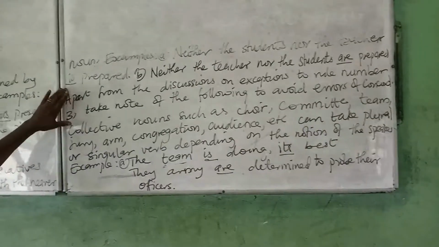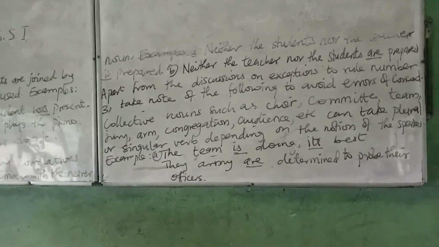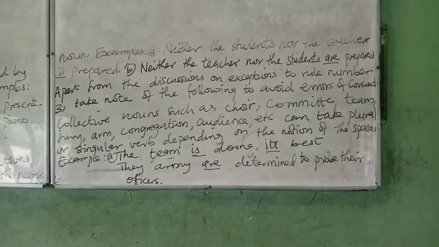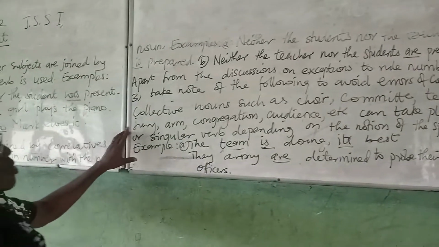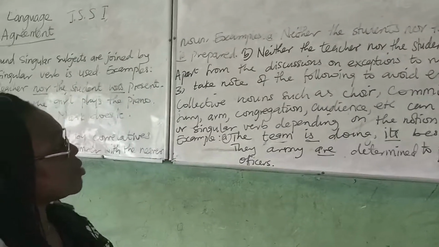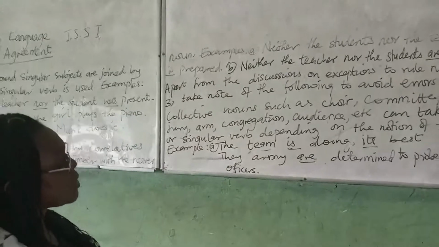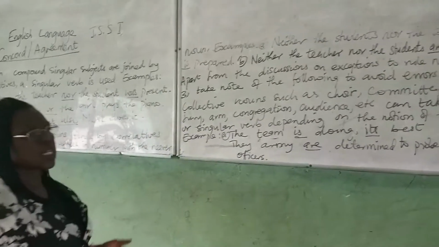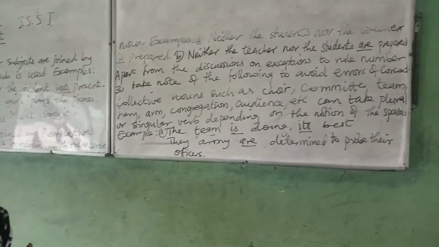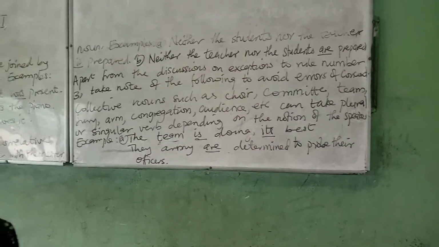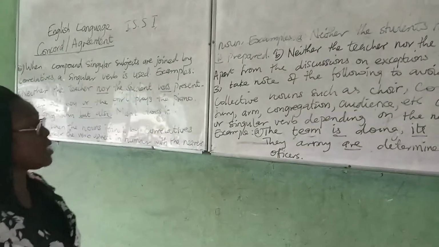Then, apart from this exception, there are other things one needs to avoid in order not to make the concord error. So the first one among that is the use of collective nouns. We know that some collective nouns can be used in singular form or plural form. So for consistency, if you begin with singular form and with plural form, I know that presently we have this type of grammar.